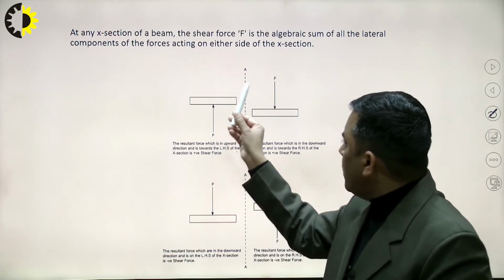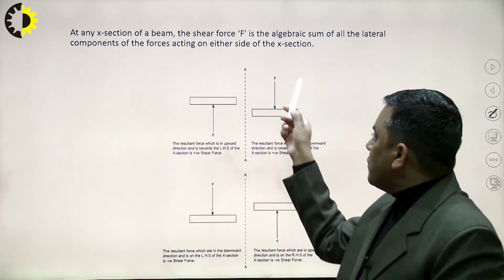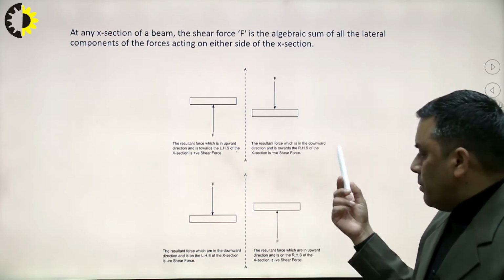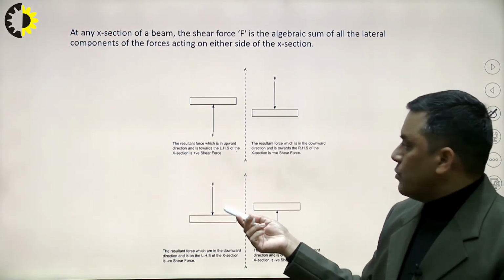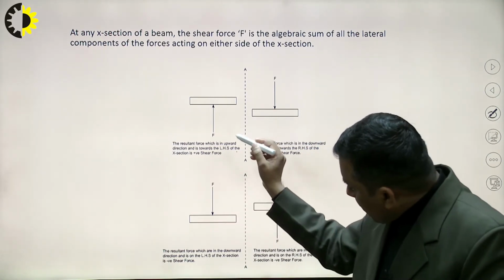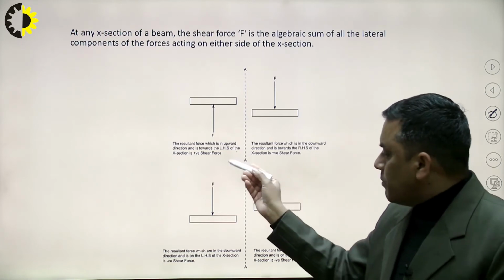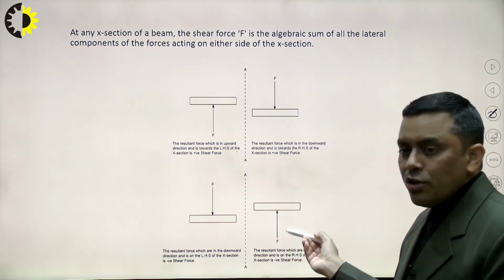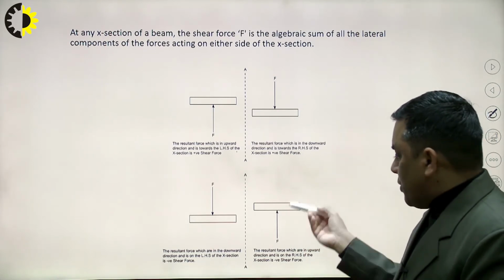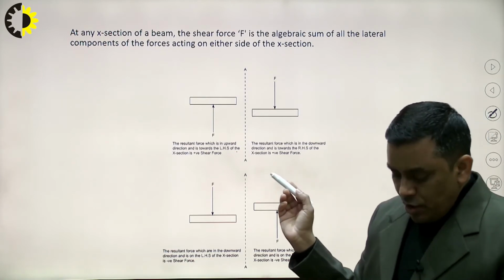So one is going upward, one is going downward at a particular section plane, and both will be considered as positive shear force. And the opposite of this will be treated as negative shear force. If on the left side of the section plane the algebraic sum of all the forces is downward, then it will be negative, or on the right side of the section plane, if the algebraic sum is upward, then it will be treated as negative shear force. So this is the shear force.